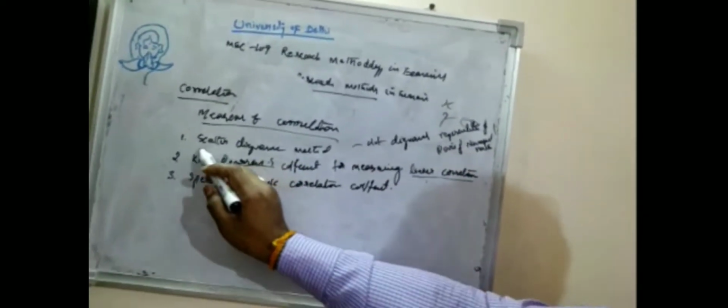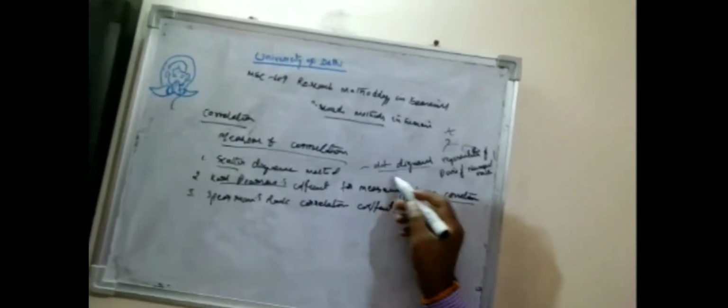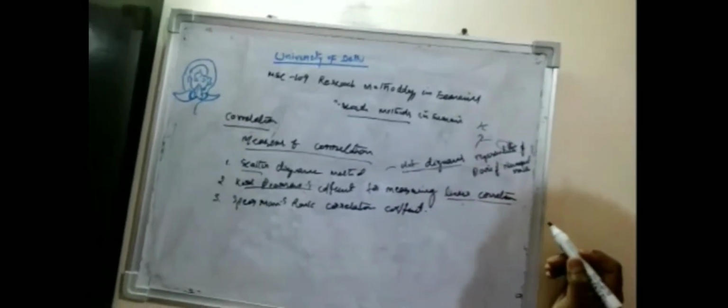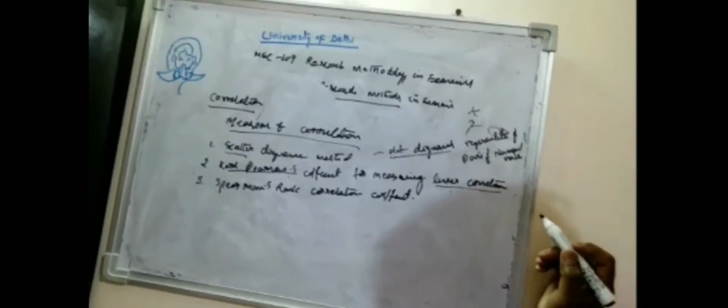Scatter means plot, and plot means dots. So the dot diagram is a representation of pairs of numerical values.